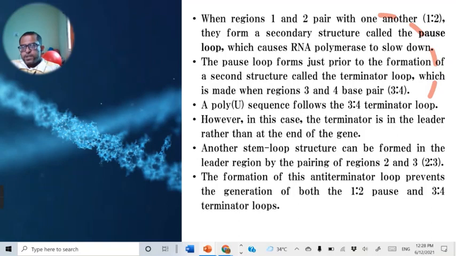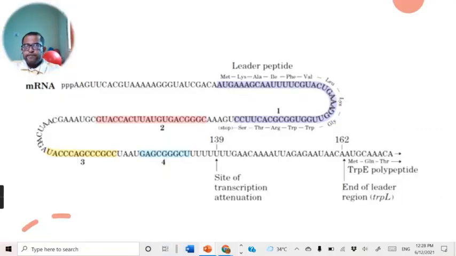Now another loop structure is formed. That loop structure is formed when region 2 gets paired with region 3. When region 2 pairs with region 3, the secondary structure which is formed there is called the anti-terminator loop.